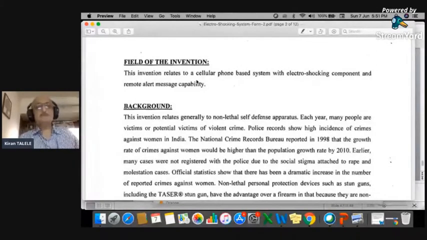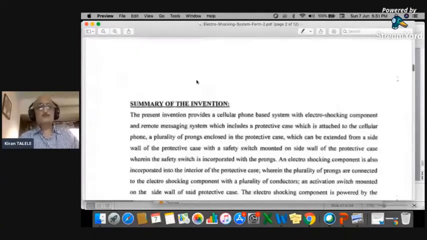But at the same time, when you make a study, your brain starts functioning and you try to get an idea of something which is missing in the earlier published patents. And you get a new idea that can be incorporated further. So your plan A will change to plan B. Your first idea will die, but a new idea will emerge. This new idea will become patentable. So this is the way we should do it.